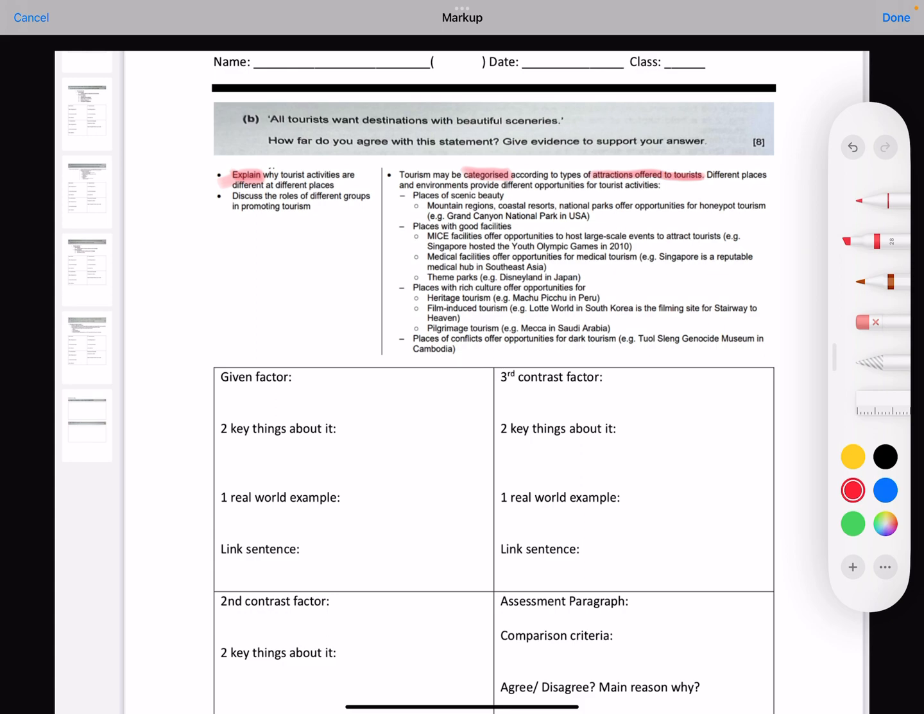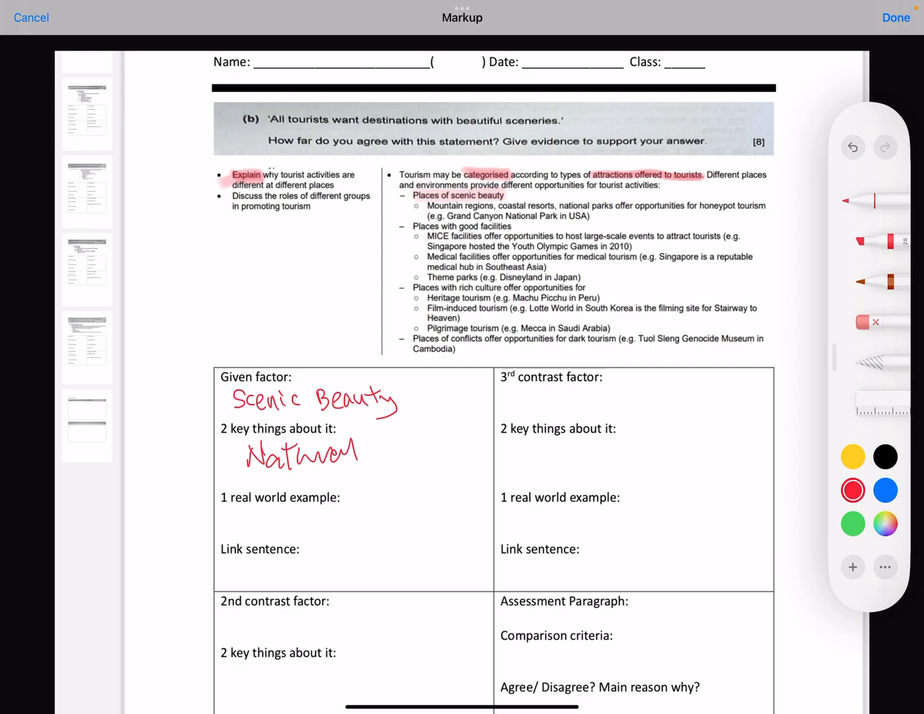So what can we look at then? If you look at this, right, first one, places of scenic beauty, this will definitely be your given factor. So my given factor will have to be, I repeat, it has to be scenic beauty. Okay, so with scenic beauty as my given factor, what am I looking for then? Talk about scenic beauty, talk about the fact that it has to be natural. What is the type of things that have to be there?